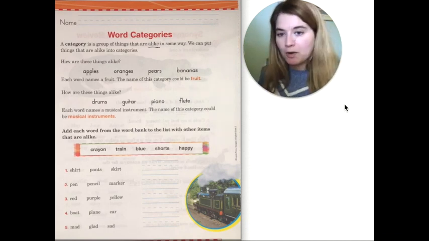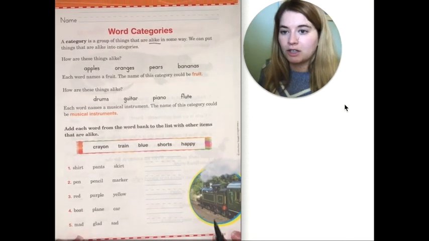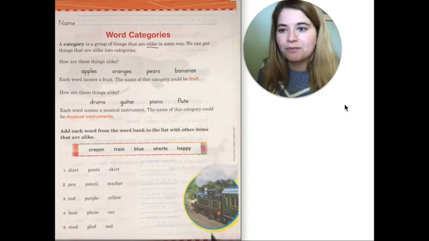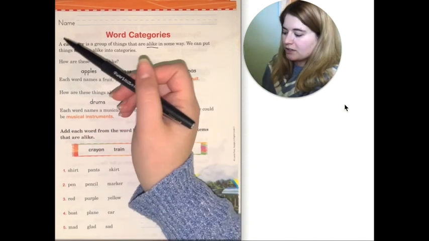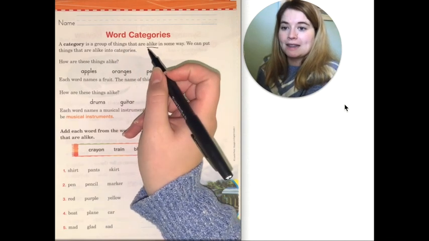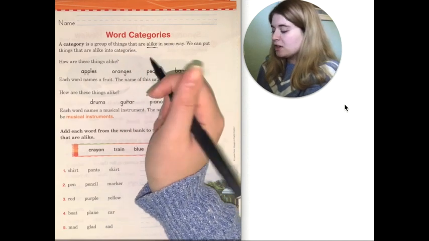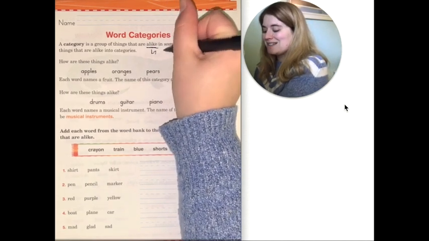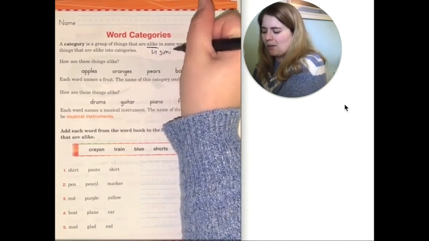So for today, I'm on page 166 in your grammar book, and we are going to walk through some of this together. So the first thing up here says, a category is a group of things that are alike in some way. So I've underlined this word alike to remind me that that means similar. What do they have in common? Right?